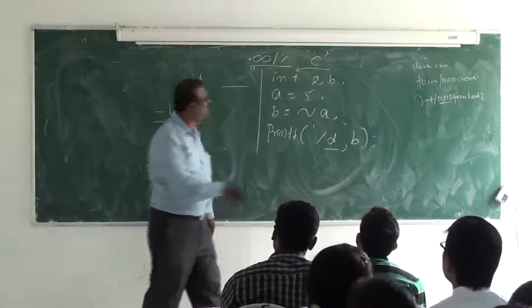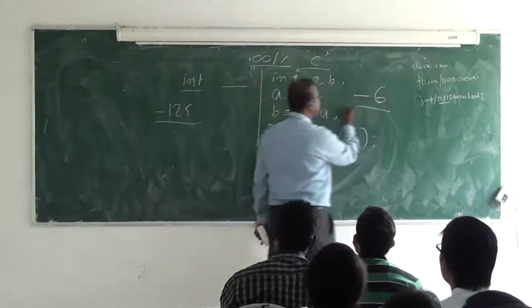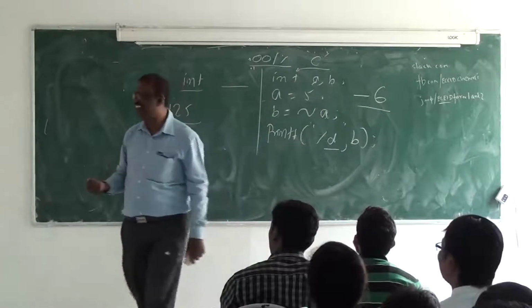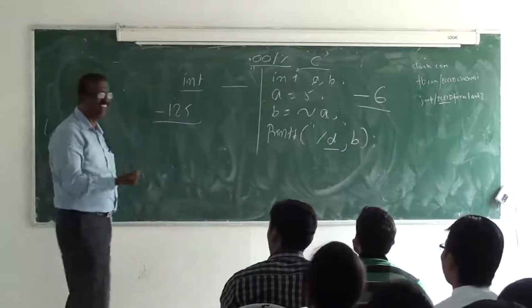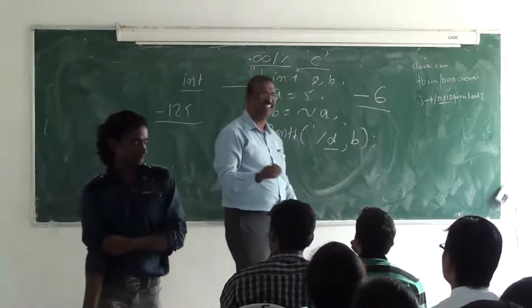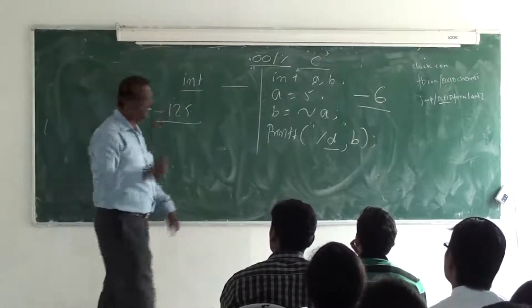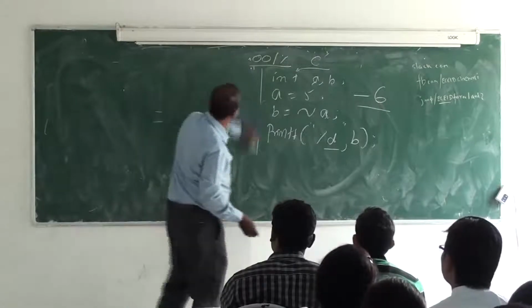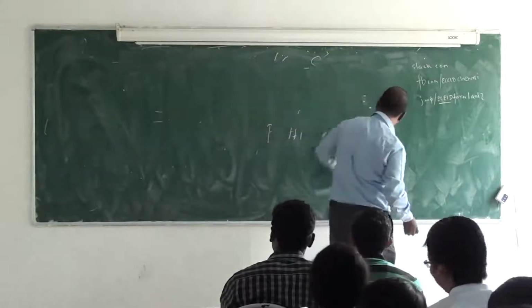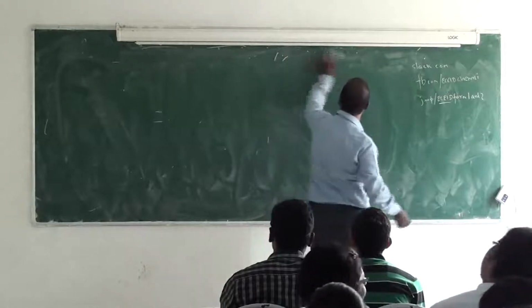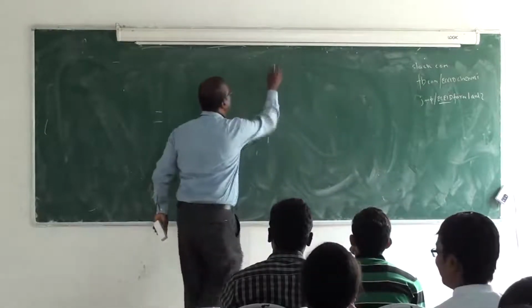Because the answer is minus 6. How does it come? You don't know. Only Dennis Ritchie knows how you get minus 6. I can explain to you how you get minus 6. Like that we have n number of problems we can discuss. But before that we need to do something. So that's why I'm getting into this. So let us start.